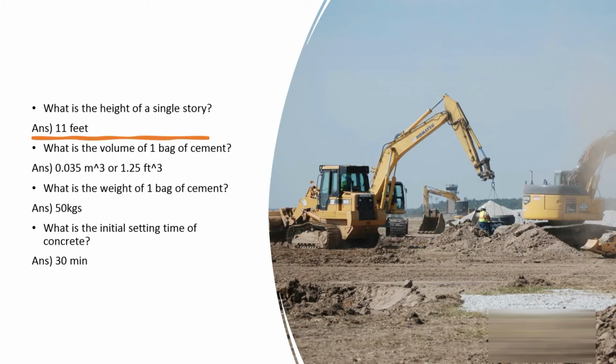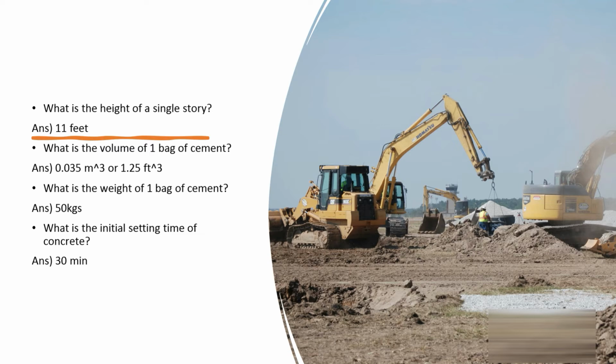At number one, we have what is the height of a single story floor? Well, it's usually 11 feet. 10 to 11 feet is the height of a single story. At number two, we have what is the volume of one bag of cement? Or in other words, what volume does one bag of cement cover? Well, 0.035 meter cube of space is covered by one bag of cement, which is 50 kgs. So 0.035 meter cube or 1.25 feet cube.